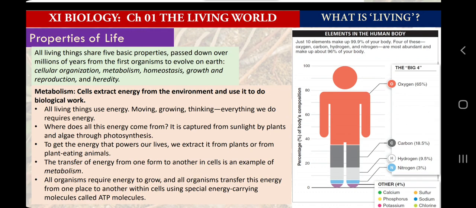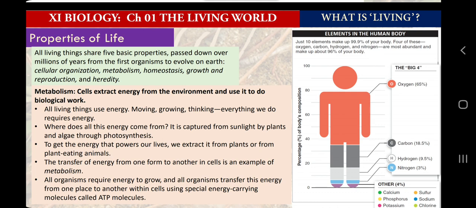Cells are closed systems which require an amount of energy to maintain that system, and that energy is gained from nutrition, which we have studied in class 7th, nutrition in plants, nutrition in animals. We all have been talking about nutrition from class 6th: the carbohydrates, proteins, fats, vitamins. So what do we do with that nutrition? What will plants do with that nutrition, what will animals do with that nutrition? For example, we have studied chapter number 2, digestion in human beings, in class 7th. Then we studied in life processes, chapter number 6, class 10th, about digestion.